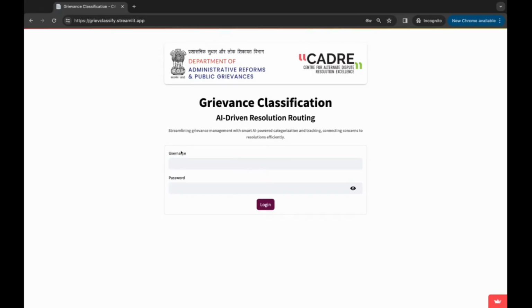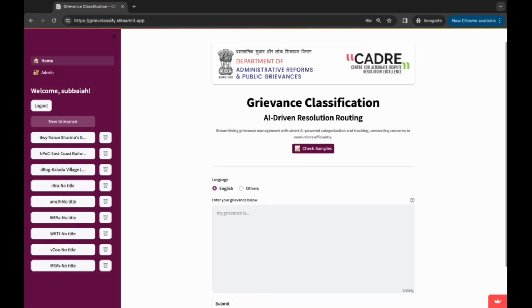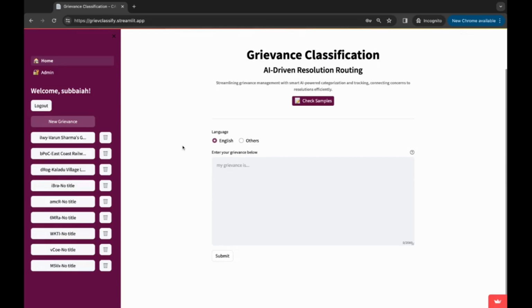This is the login screen for the demo. I'm going to log in using the credentials. Once I log in, I am landed on this interface. As you can see, this is a very simple interface where the citizen needs to type out his grievance in detail in this box here. You could do so in English or in any of the other Indian languages.